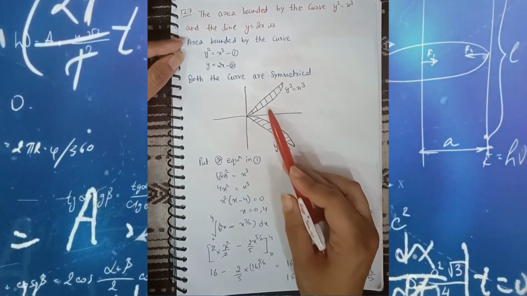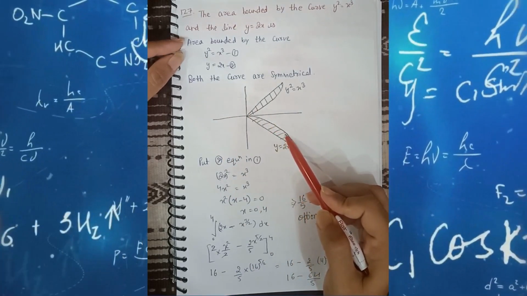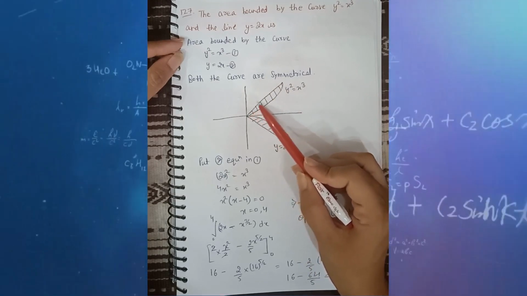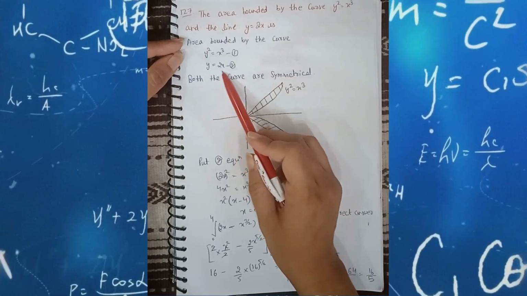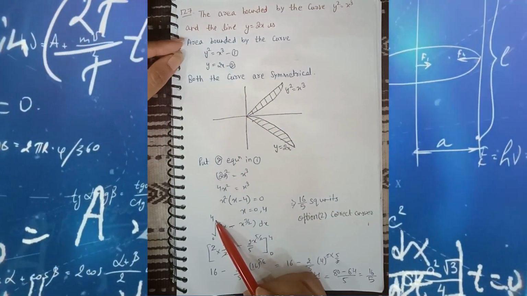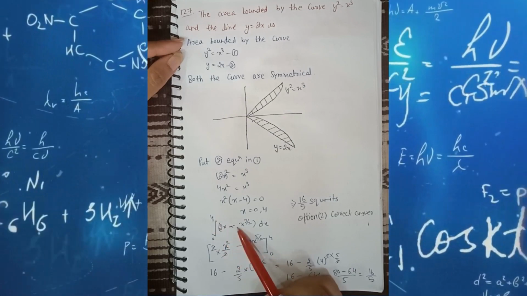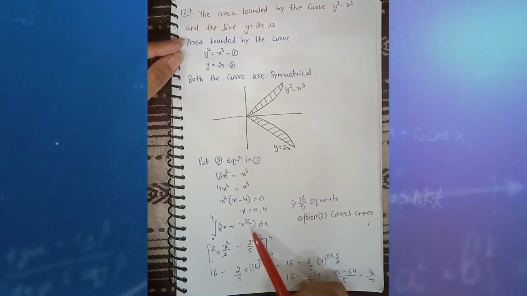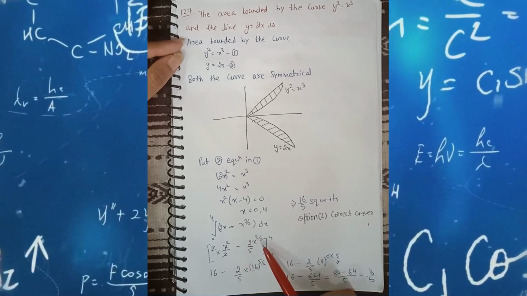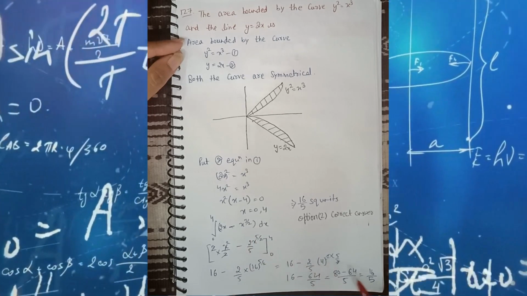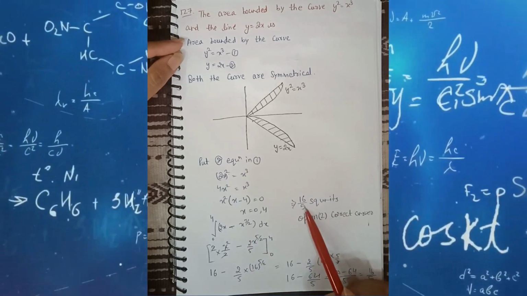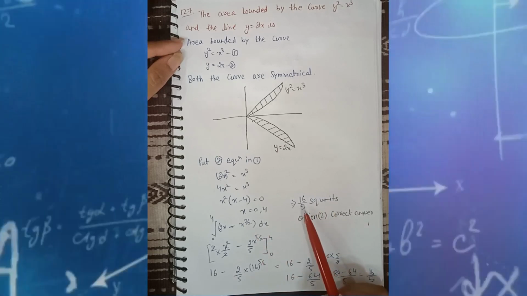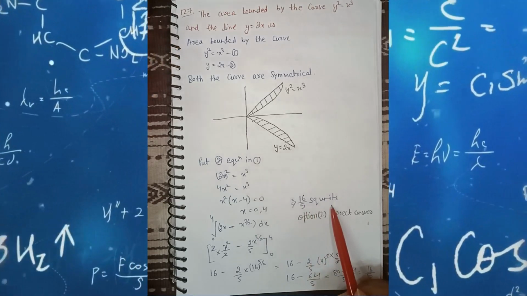So plotting the graph, if we see the shaded part, students, the boundary of the shaded part, firstly by taking y is equal to 2x, so the formula will be the limit goes from 0 to 4, 2x minus x raised to the power 3 by 2, because here we have to find the value of y. So after integration and putting the limits 4 and 0, we get the value 16 by 5. So 16 by 5 square units, because we found area, is the correct answer. You can see the calculation also. The answer will be 16 by 5 square units.